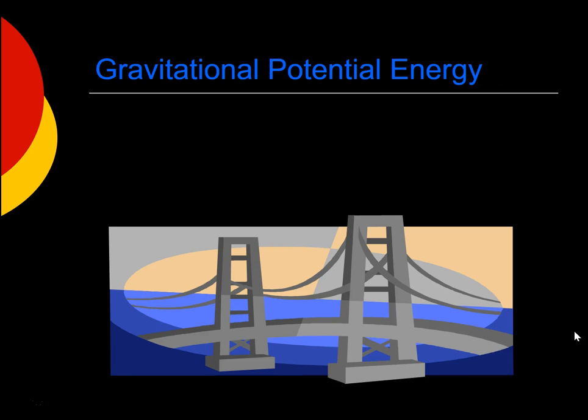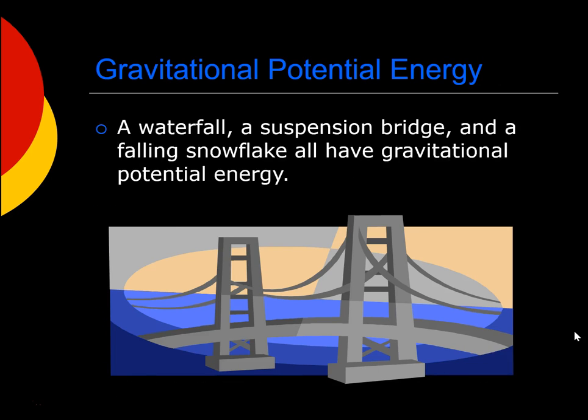Some examples of gravitational potential energy are like this bridge. This bridge is above the ground, and if some piece of it was to fall off, it would gain speed as it fell to the ground. A waterfall also is a great example of potential energy. The water starts higher off the ground, and it picks up speed as it falls down the waterfall. Anything falling, such as a snowflake, also has gravitational potential energy until it hits the ground.